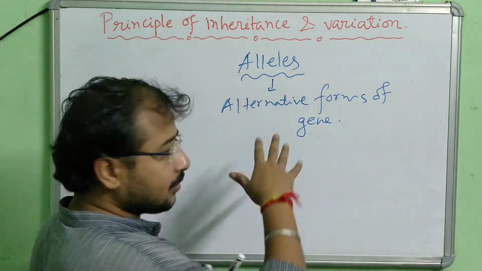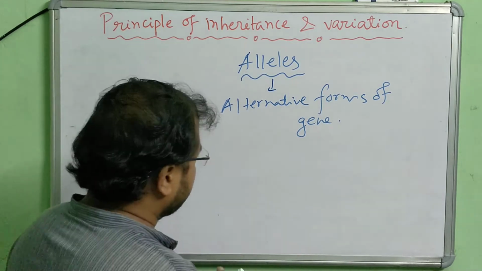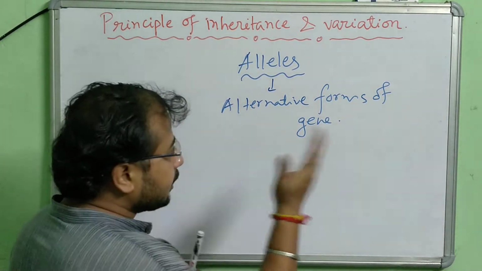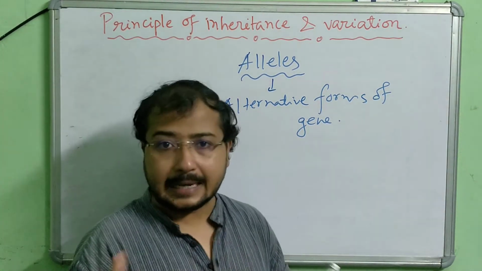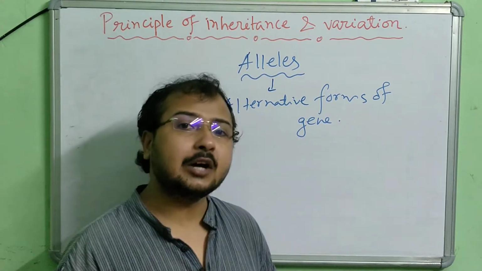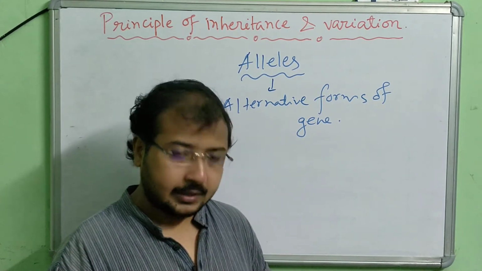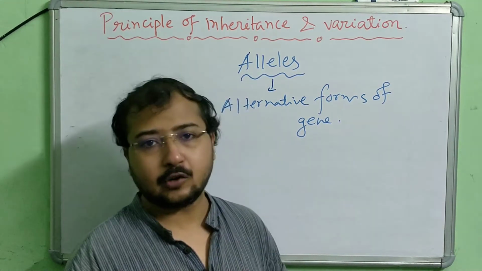The literal meaning, if I say some chromosomes, these alternative forms which are known as alleles, these alleles are found in a homologous pair of chromosomes.